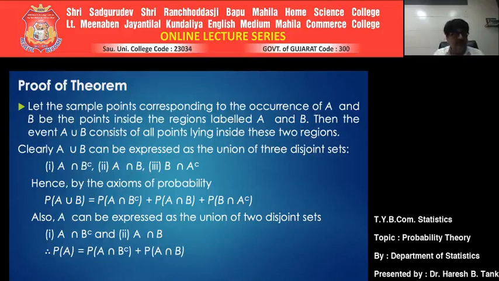First, probability of A intersection B complement, which means the points are in A and not in B, and probability of A intersection B, where the points are in A and in B. So probability of A is the sum of these two: probability of A intersection B complement plus probability of A intersection B. If our intention is to get probability of A intersection B complement, then probability of A intersection B is to be taken to the other side.